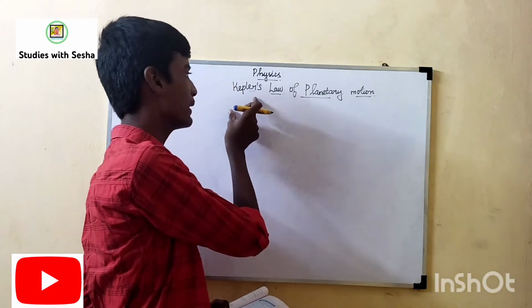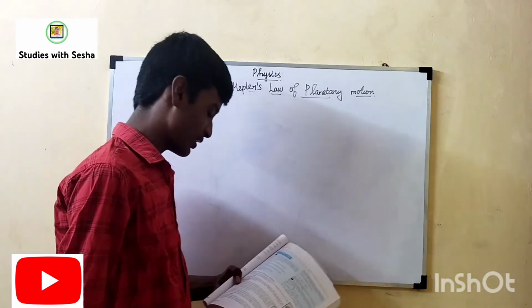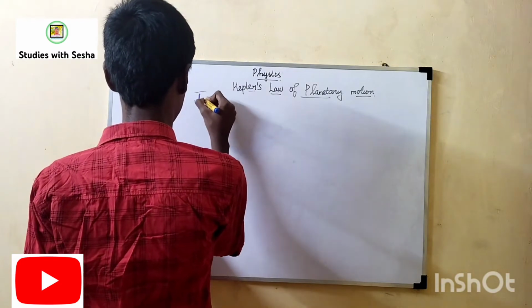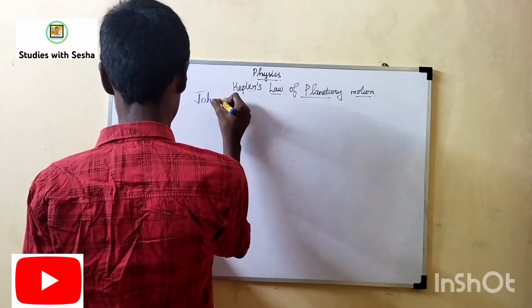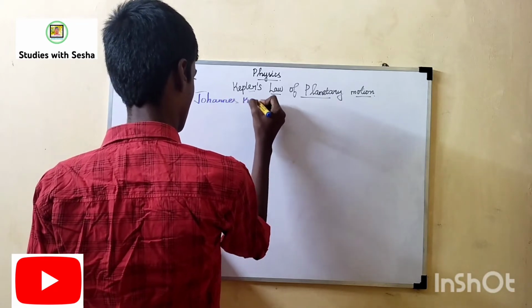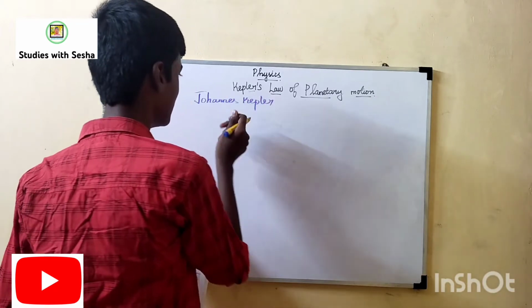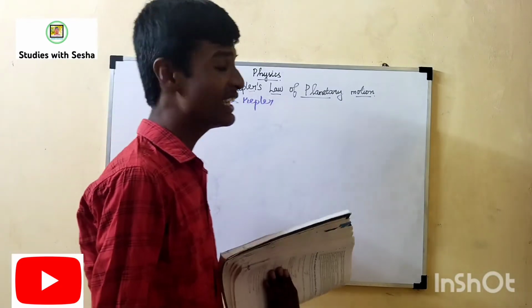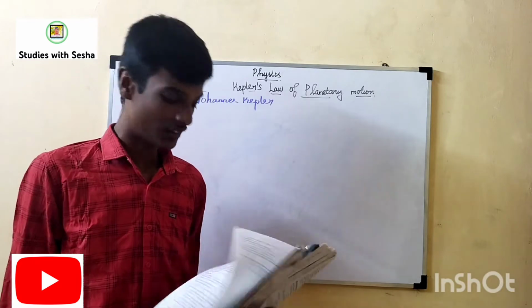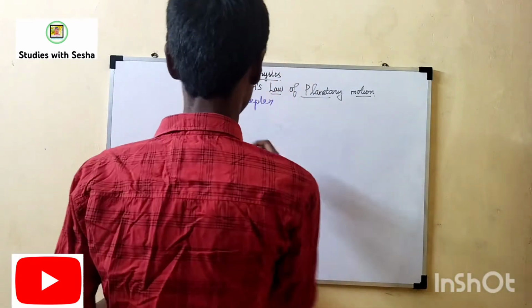So Kepler. Before that, who is Kepler? Johannes Kepler. His full name is Johannes Kepler. Actually, he is a physicist. He discovered the three laws according to the planetary motion. So the first law is